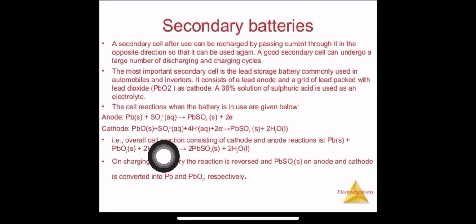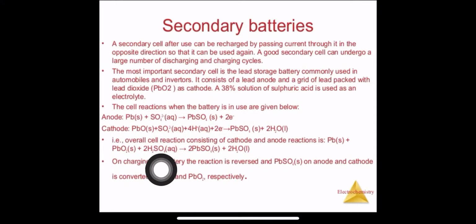At one point the amount of SO4 is reduced, I mean it is minimum. When it becomes minimum or exhausted, at that time we say that the battery is discharged.